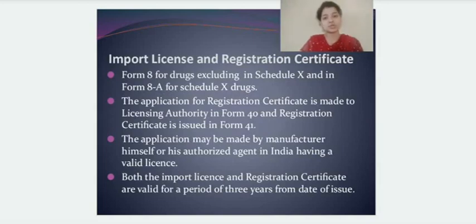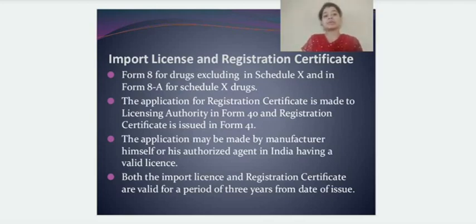Okay students, the next thing that we need to know is the procedure for getting the import license and the registration certificate. If you are looking for an import license for drug products which are not included in Schedule X, then you need to fill Form 8. If you are looking for a license for the drugs mentioned in Schedule X, then you need to fill Form 8A. The application for a registration certificate is made to the licensing authority by filling Form 40, and the registration certificate is issued to the applicant through Form 41.